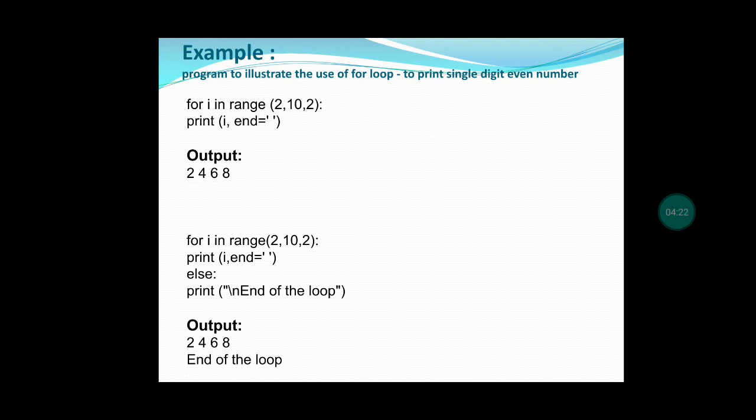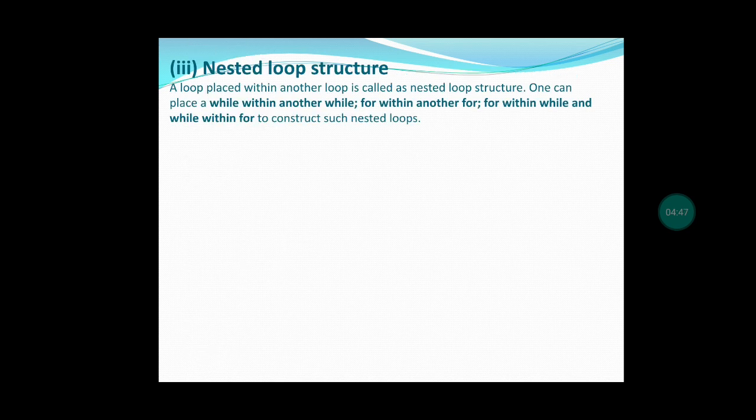In the first example the else part is not there. In the second example, we have used the else part. So what will be the output of the second example? 2, 4, 6, 8 will come. After that, the loop will not continue. It comes out of the loop. So the else part will be executed. In the else part, what is there? End of the loop. So the end of the loop will be printed. So this is the example for the for loop.